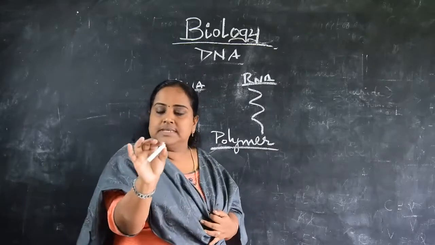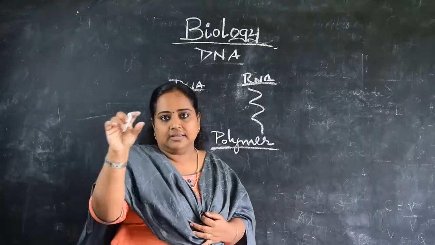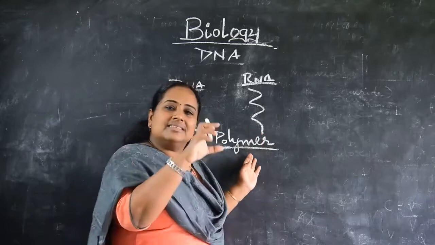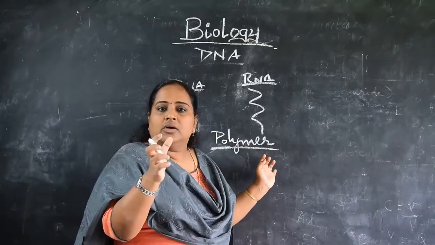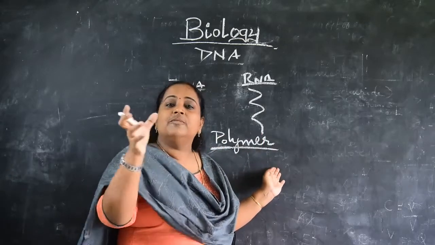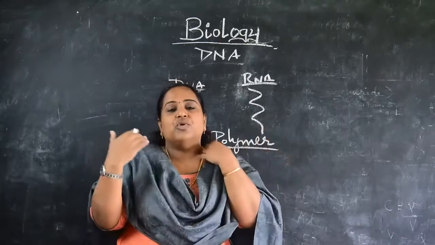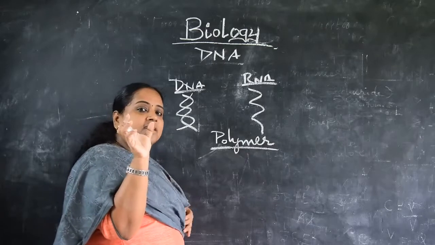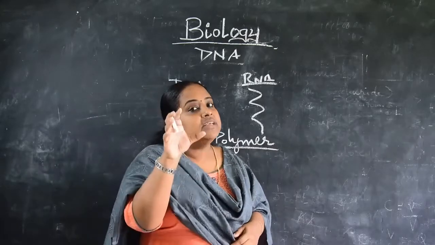So DNA is a chain of monomers. A monomer means a single unit.